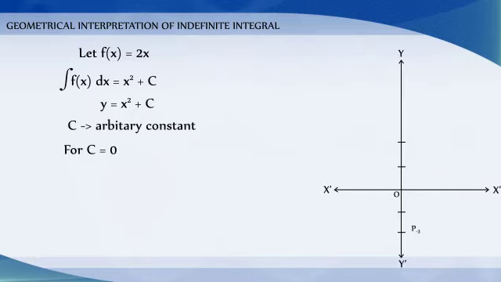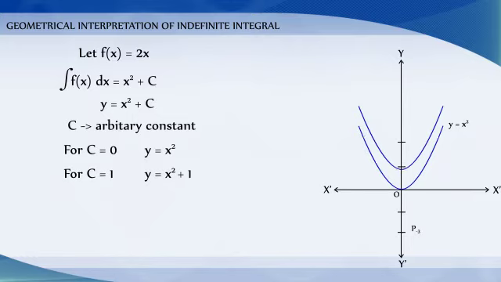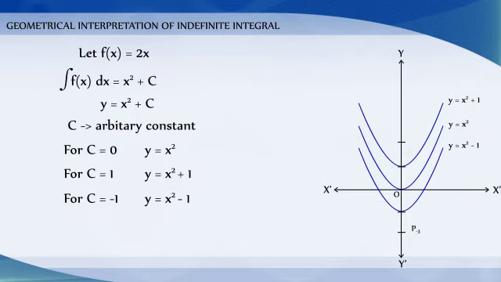Now, for c is equal to 0, we get y is equal to x square, which is a parabola with vertex at origin and axis y-axis. For c is equal to 1, y is equal to x square plus 1, which is again a parabola with vertex (0, 1) and axis y-axis. C is equal to minus 1 represents a parabola y is equal to x square minus 1, whose vertex is (0, minus 1).